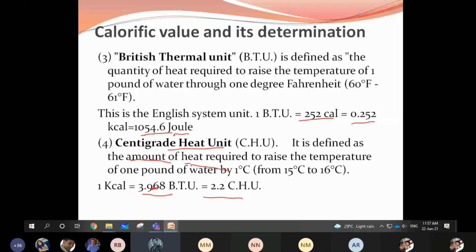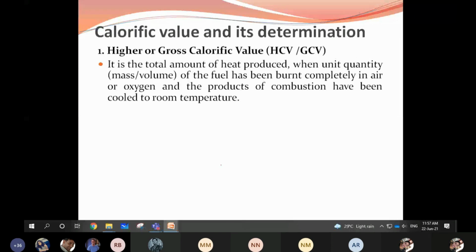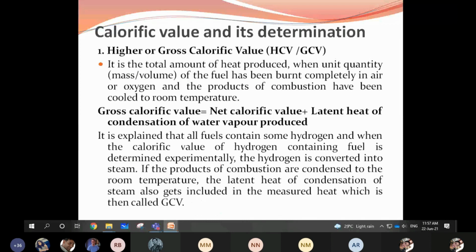Okay. Next is calorific value and its determination. How are we going to determine the calorific value? This is very important. Every time in the question paper, they will ask you based on HCV and GCV. There will be one numerical and one definition. Definitely there will be in the question paper. So this is very important.